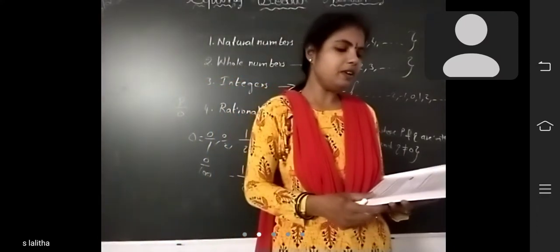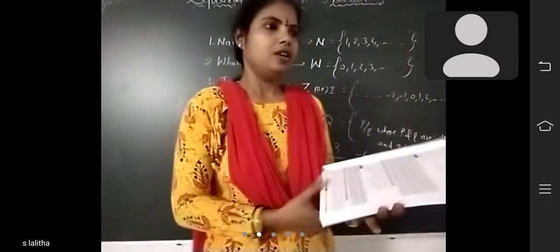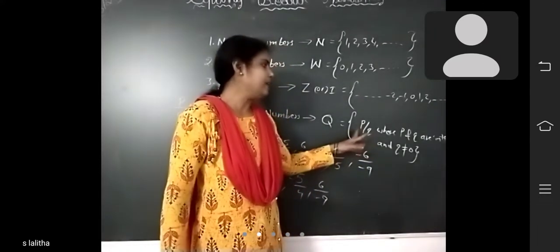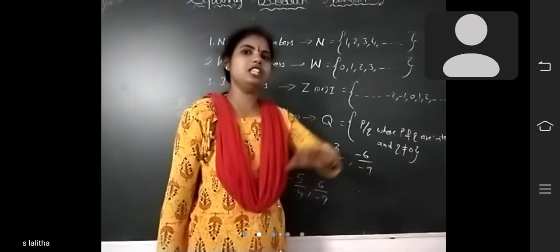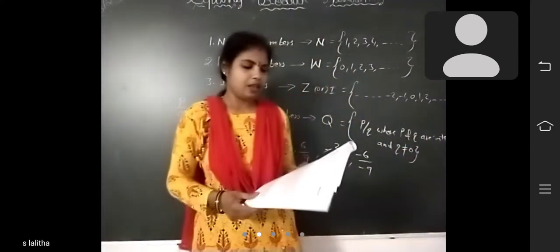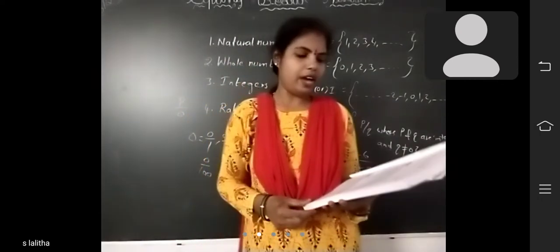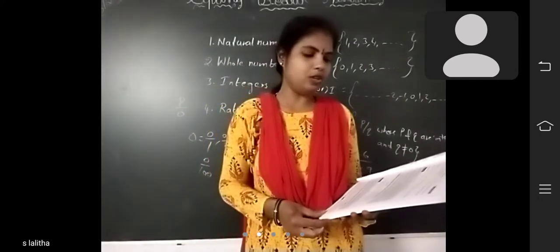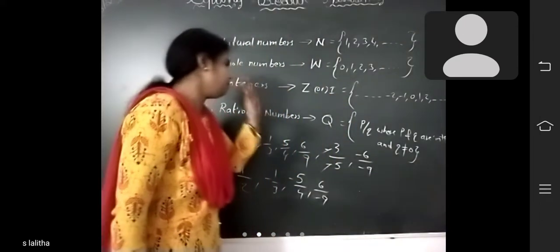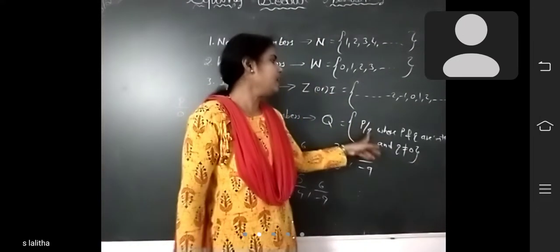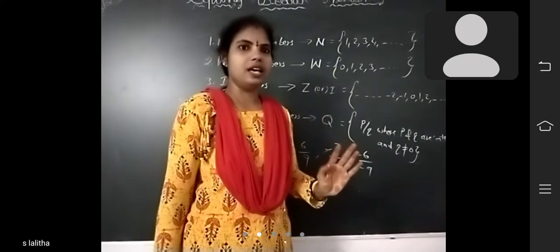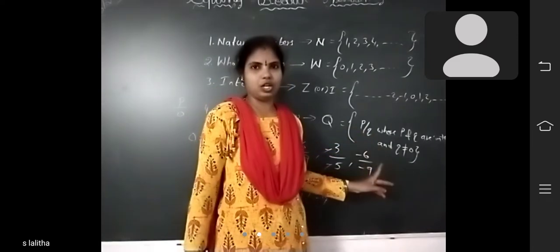Next, the difference between fraction and rational number. P by Q is in the form of a fraction, but they are called rational numbers. What is the difference between fraction and rational number? A number of the form P by Q, where P and Q are whole numbers and Q is not equal to 0, is called a fraction. So in the fraction P by Q, P and Q are whole numbers. There are no negative numbers. That one is called a fraction.